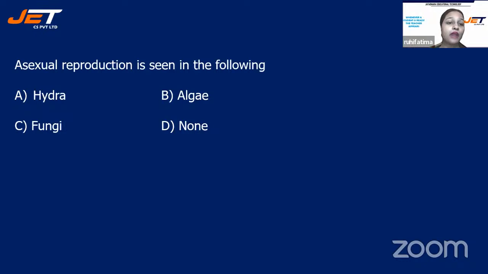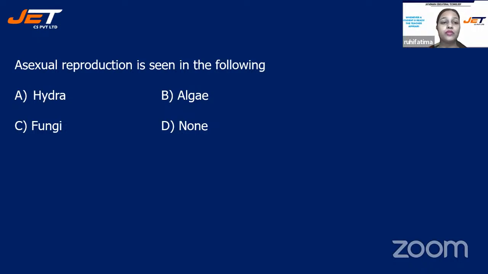Next question we have, asexual reproduction is seen in the following. So in which of the following is asexual reproduction seen? And your options are option A, hydra, option B, algae, option C, fungi, or option D, none. Quickly answer the question in the chat box, children.